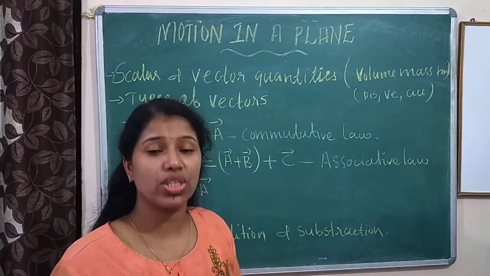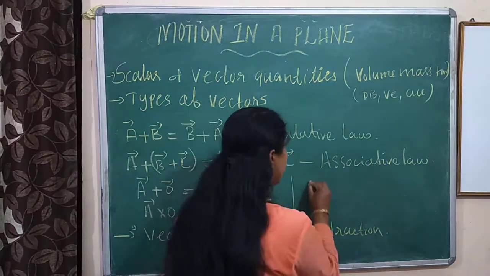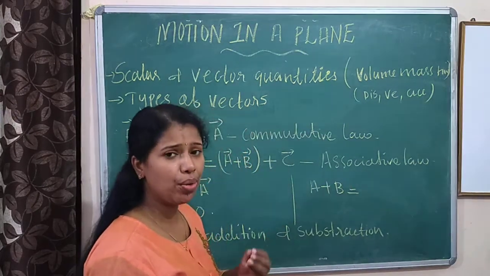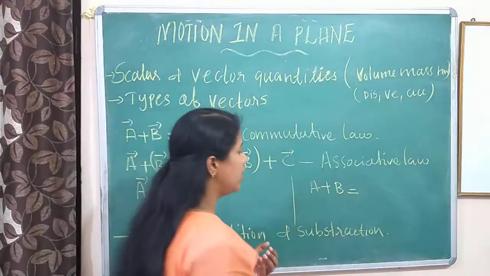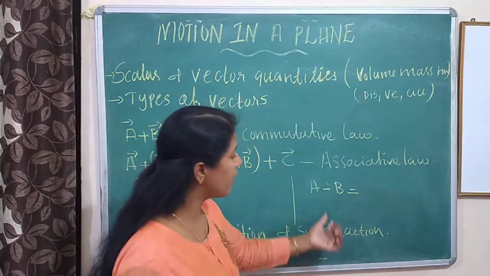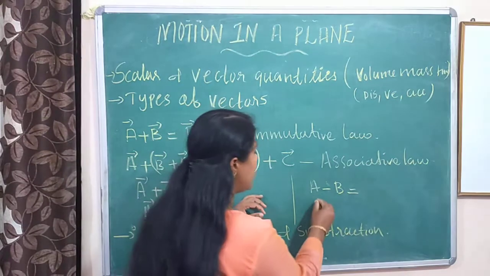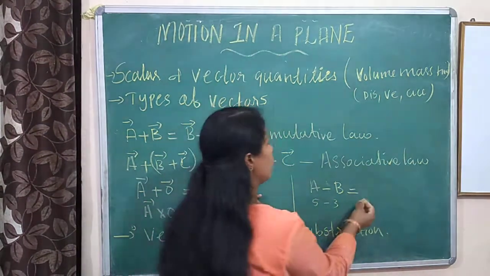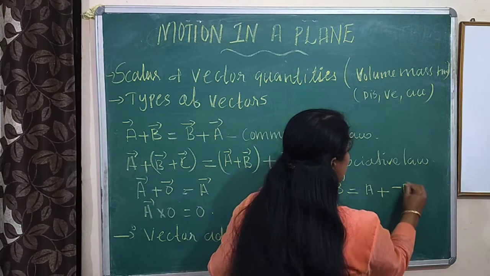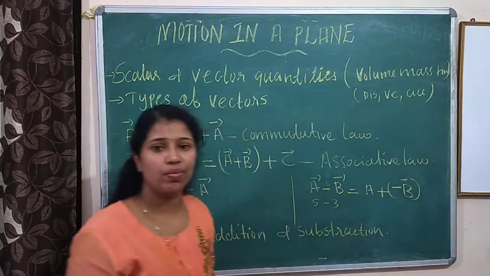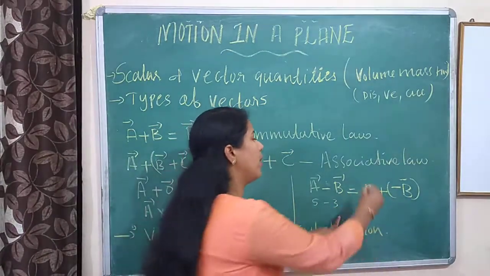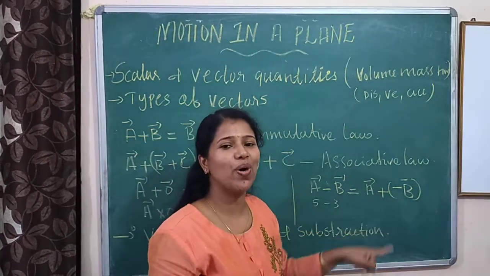Next is subtraction. How to do this subtraction? We can write A plus B, but if we want to do minus, we write A minus B. For example, 5 minus 3, the answer is 2. Then how to do that with vectors? We have to do like this: vector A minus vector B is equal to vector A plus minus of vector B.